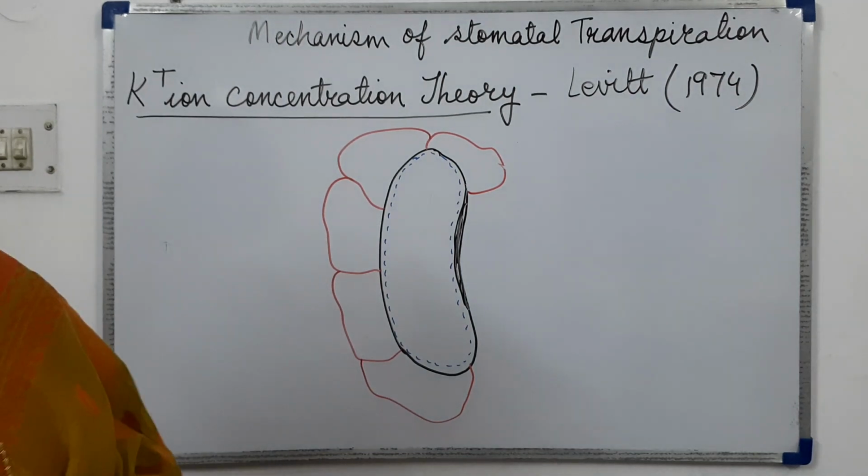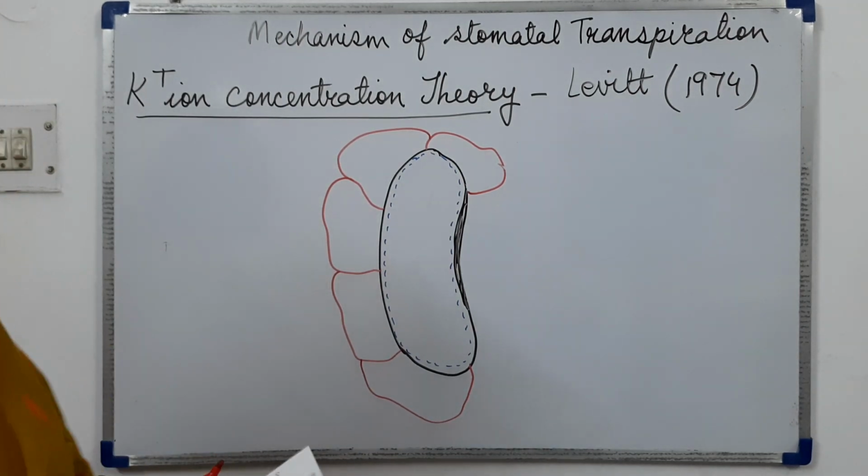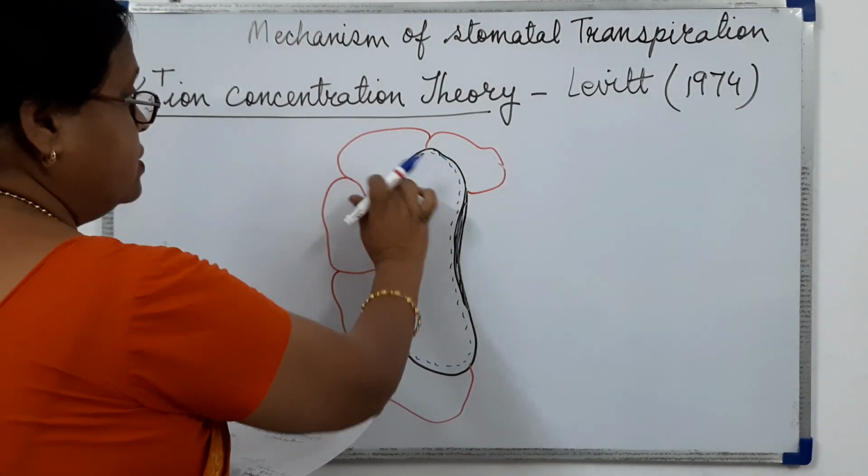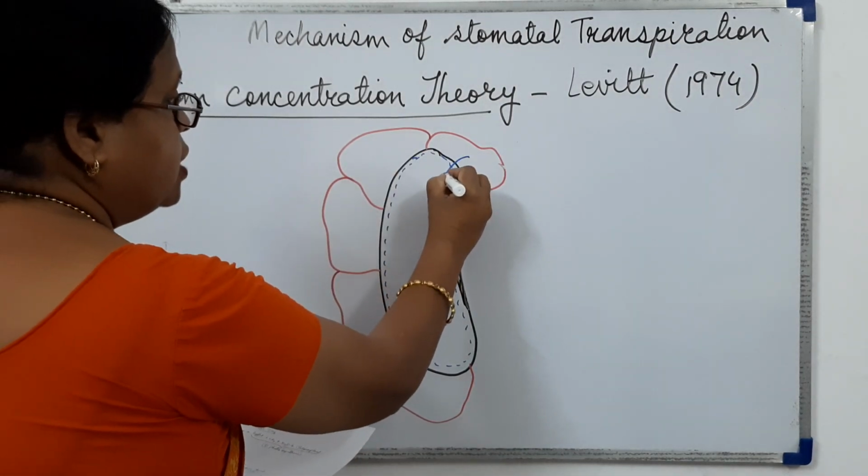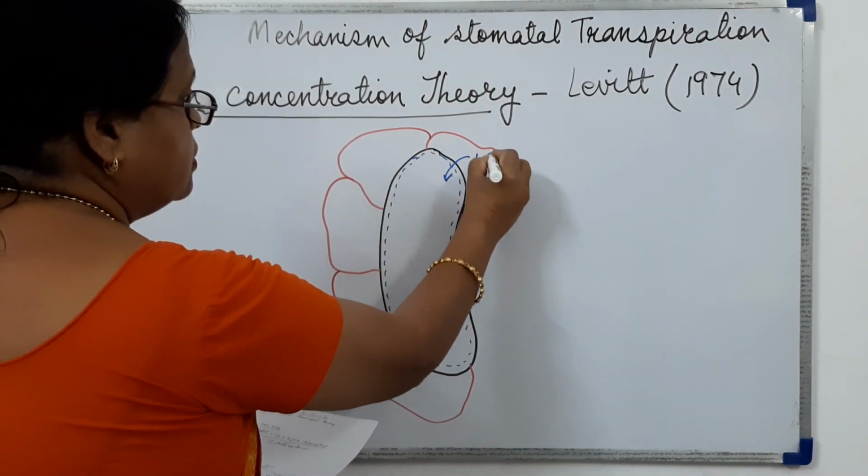So what happens during the daytime? Potassium ions enter from the subsidiary cells.